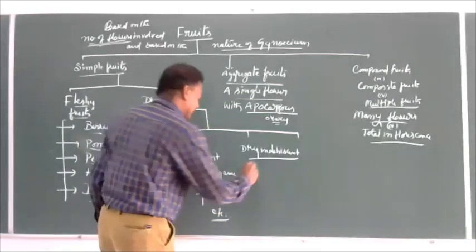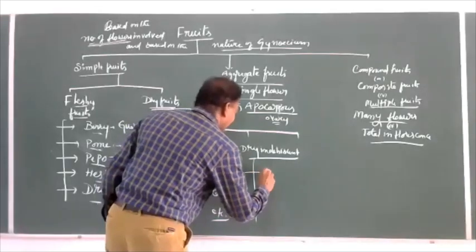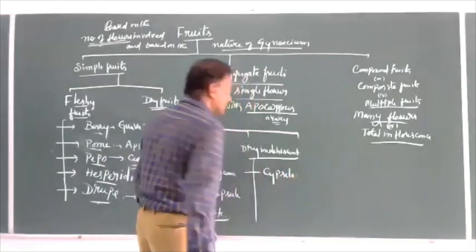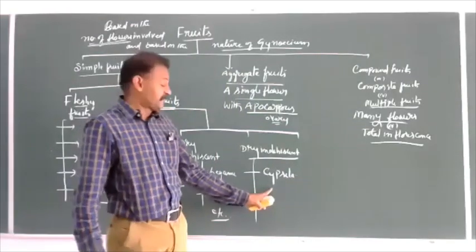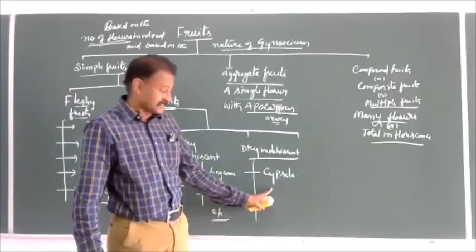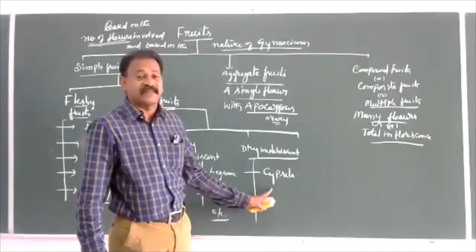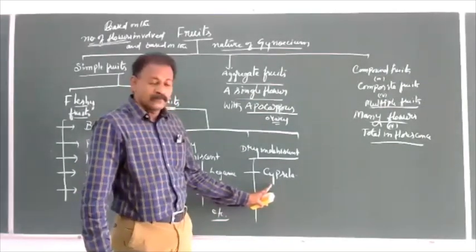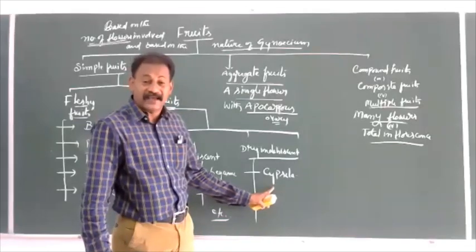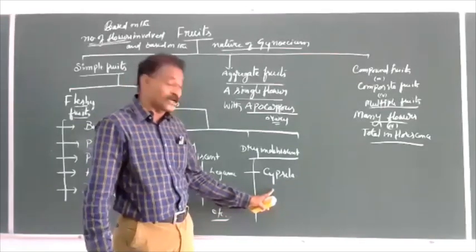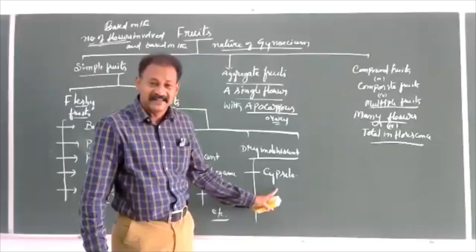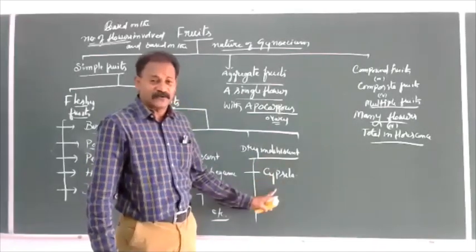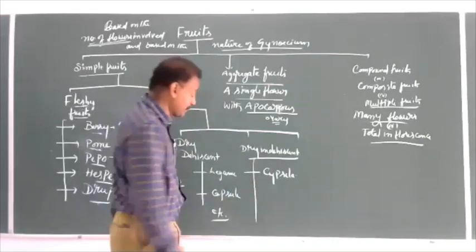Dry indehiscent fruits generally. Cypsella is the fruit of sunflower, Asteraceae family members. Generally, those who are not aware of the biological origin call it a seed, sunflower seed. But sunflower seed is not a seed, it is a fruit. Sunflower fruit, Cypsella.